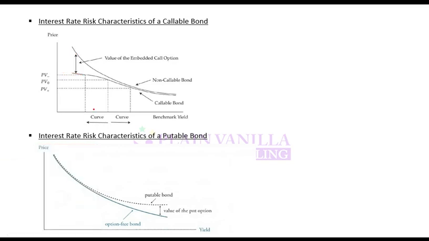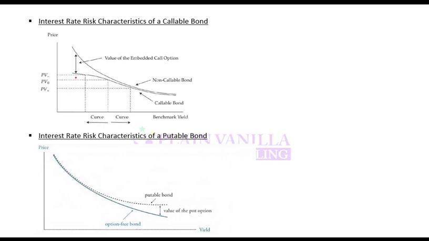Any problem in this? So the graph will get flatter for the callable bond. This will be wider. Why? Because if interest rate is lower, there are more chances of the call option being exercised. That means the call option has higher value. So what is the price? Price of a callable bond equals price of a straight bond minus call option value. If this call option has high value, which is this case, then this price will be lower. So this price is lower compared to a straight bond. If you move towards lower interest rate, the callable bond graph will continue to get flatter.